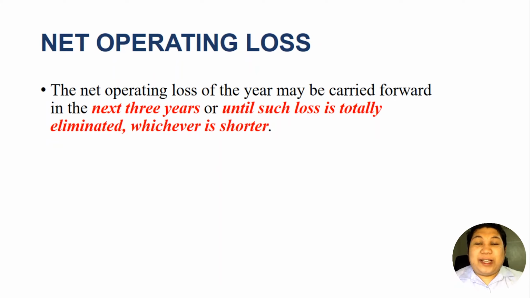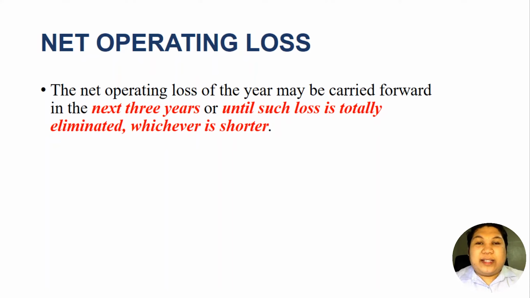So the net operating loss of the year may be carried forward in the next 3 years or until such loss is totally eliminated, whichever is shorter. So you already have the idea of carrying forward losses.